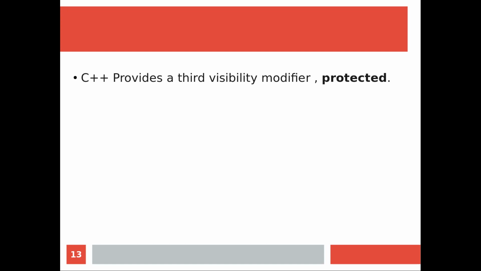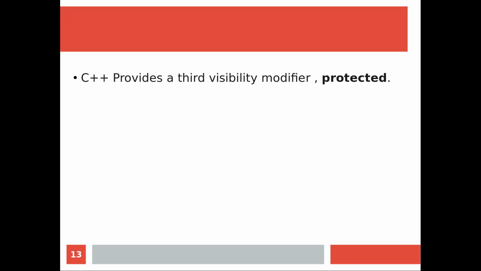So before doing that, let us see the third visibility modifier called protected, because protected is important. So far we have seen the public modifier and the private modifier. What is the public modifier? Public modifier means you can access the public members of a class anywhere in the program. A program may consist of 10 classes, but you can access the public members of a class throughout the program.